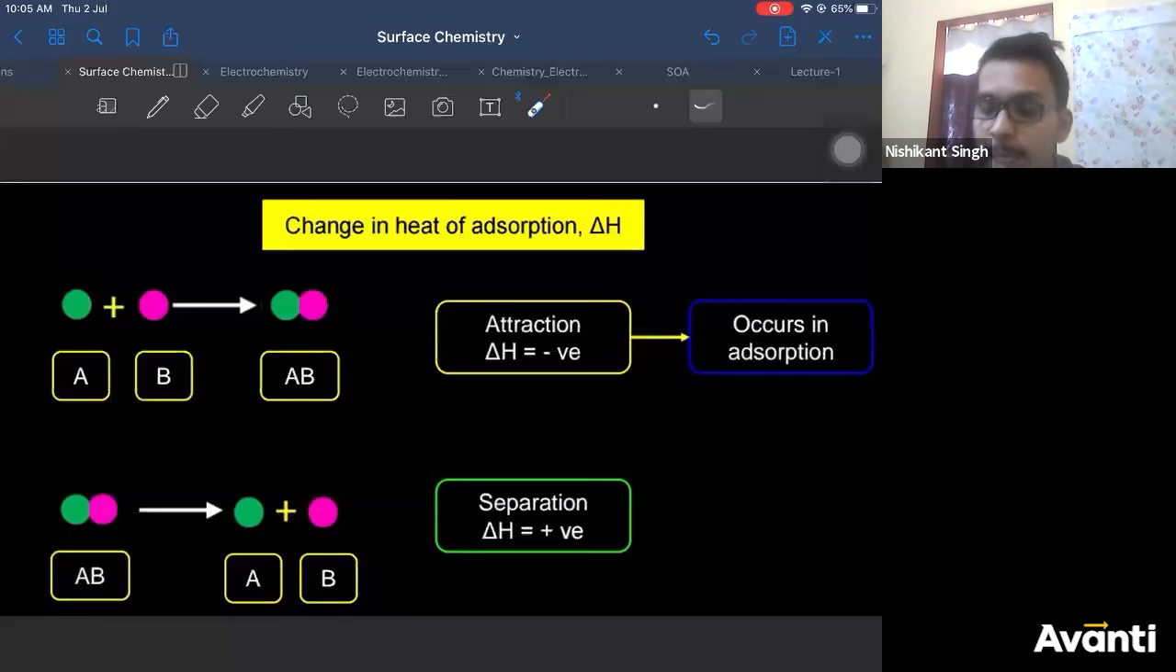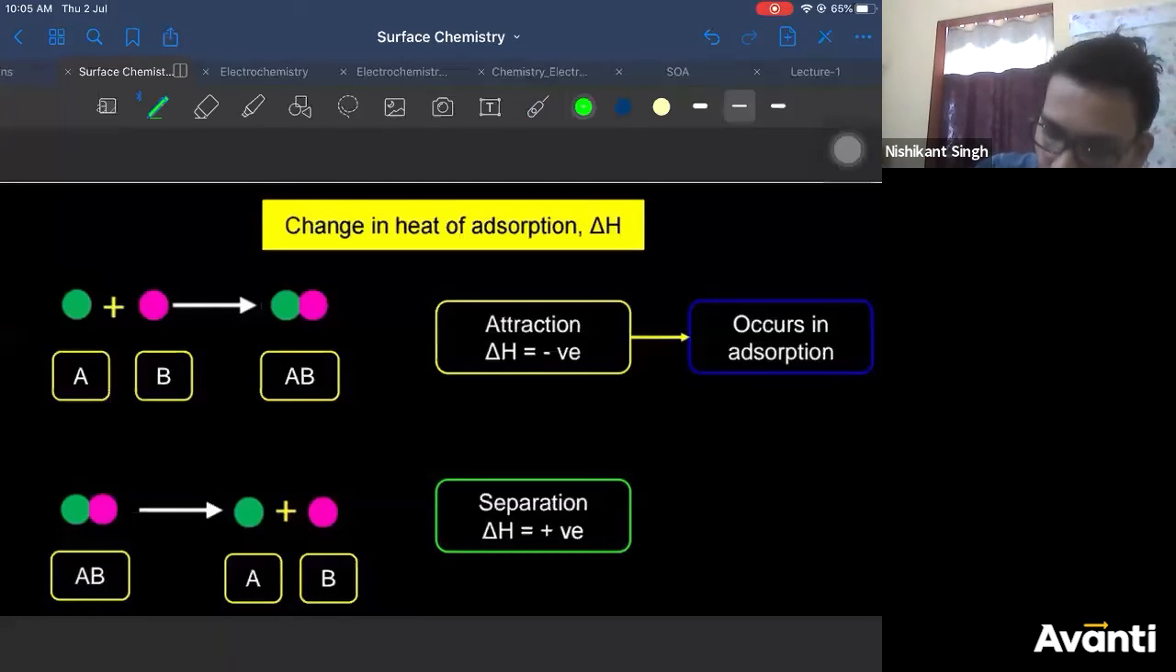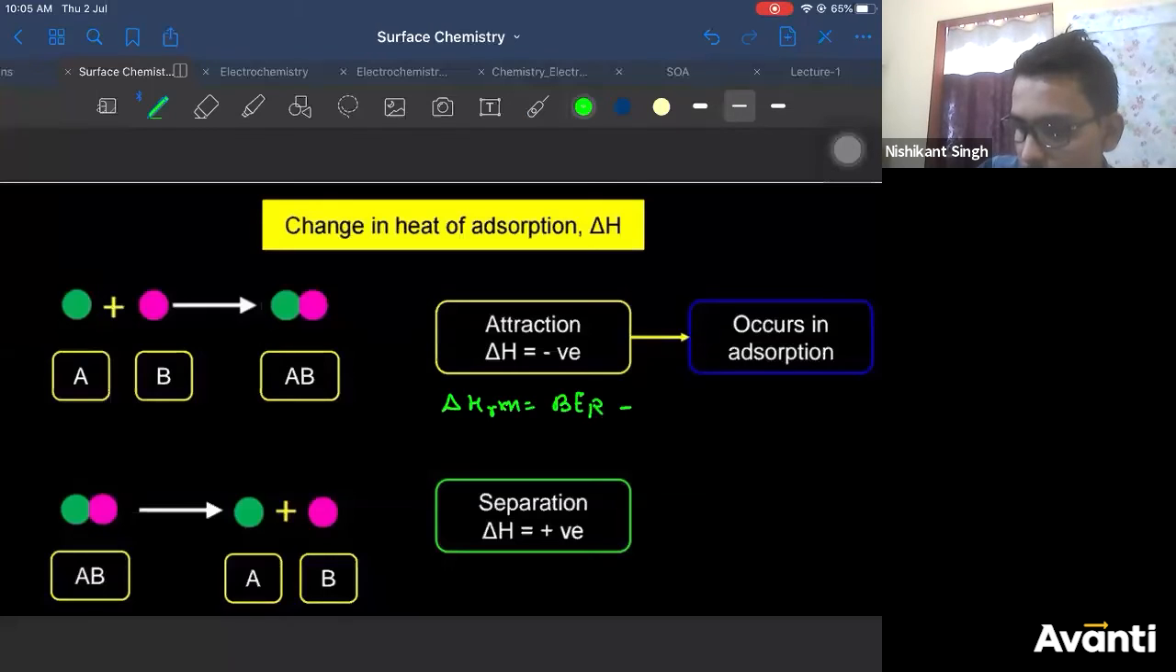Now, I can define it by thermodynamics also, logically also. So if I apply thermodynamics, the enthalpy of reaction is the bond energy of reactants minus the bond energy of products.